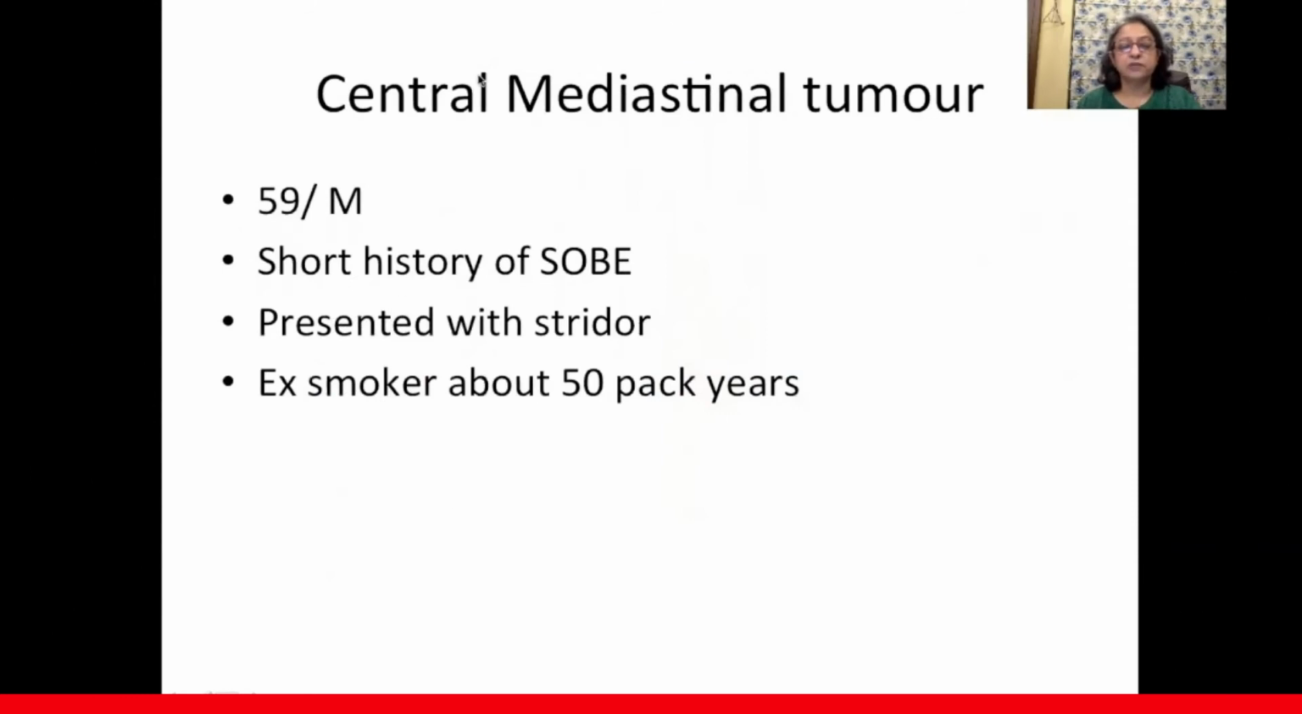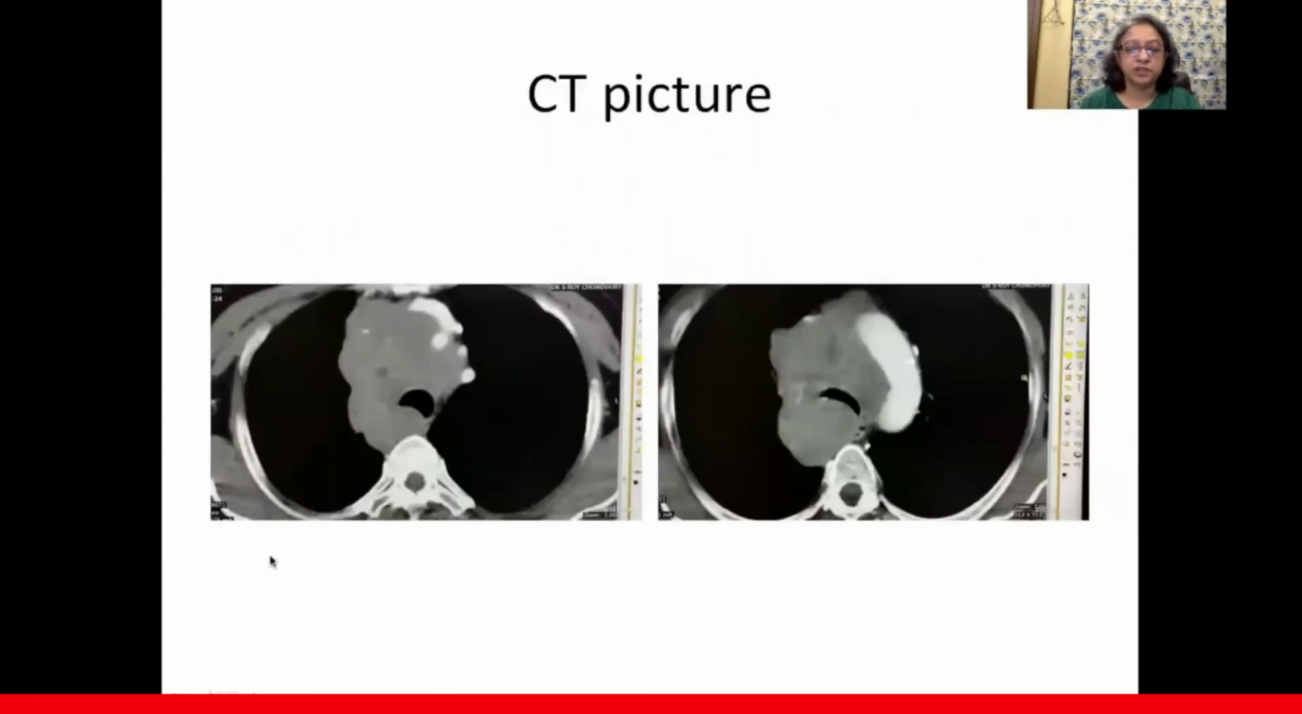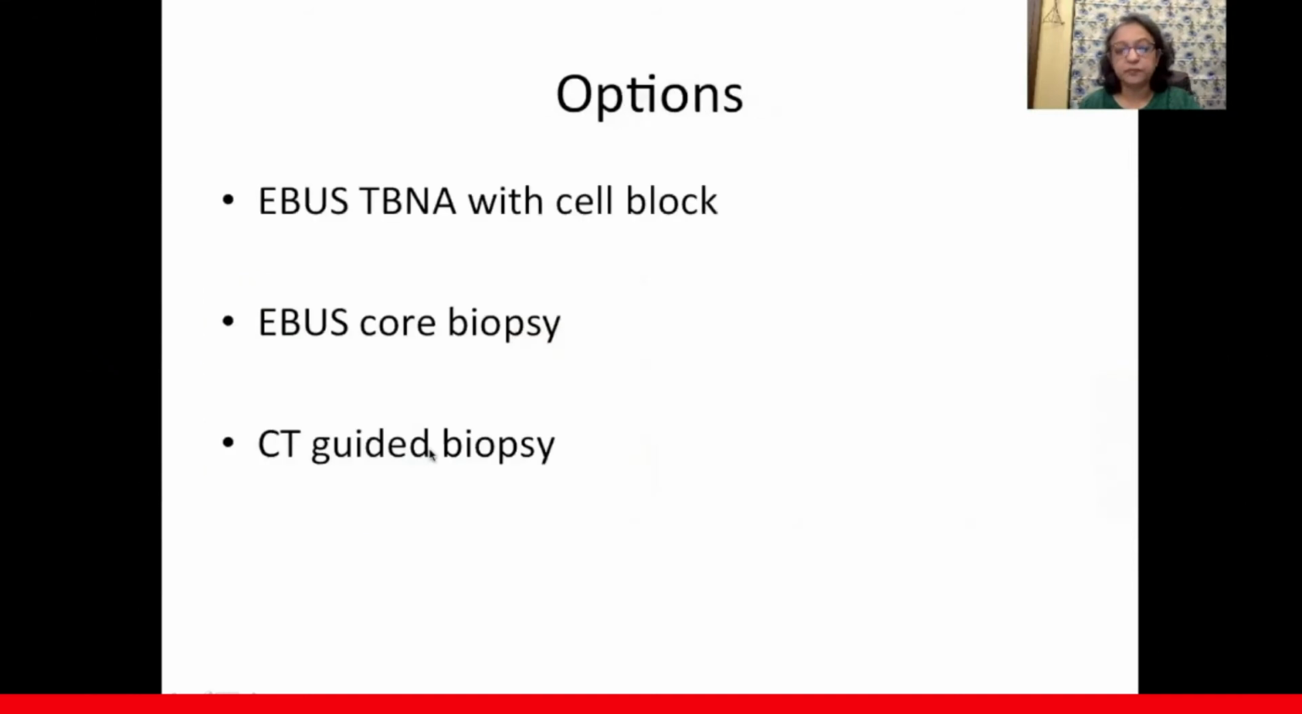So coming to this patient who had a central mediastinal tumor, 59-year-old, presenting with stridor, ex-smoker of about 50 years, and showing this CT picture. What options do you have? The options that you have is either CT-guided biopsy with the risk of pneumothorax, bronchoscopy, and EBUS-TBNA. So in this patient, endobronchially, there was no extension and needed endobronchial ultrasound guided transbronchial needle aspiration.